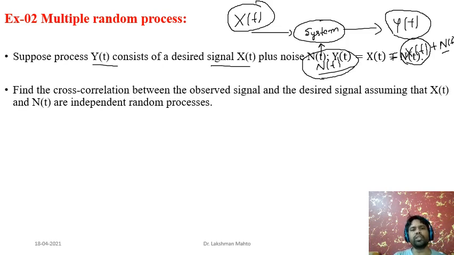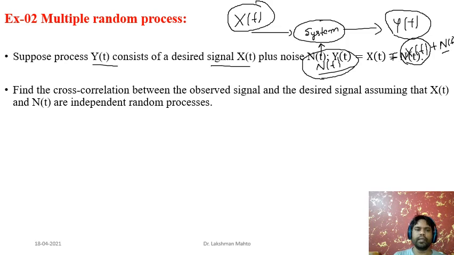Now the question is that we have to find the cross correlation between the observed signal y of t and the desired signal x of t. You can say cross correlation. Why? Because correlation happens between two different random processes, one is y of t, another one is x of t. That's why we are introducing the term cross. Here it is talking about two random processes.